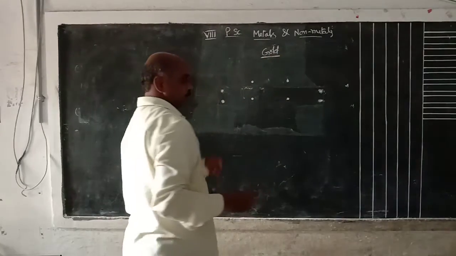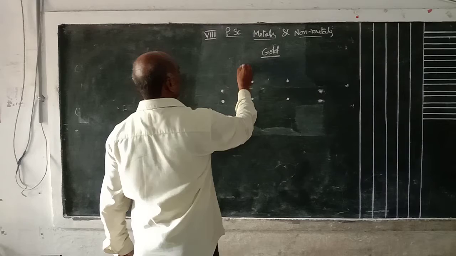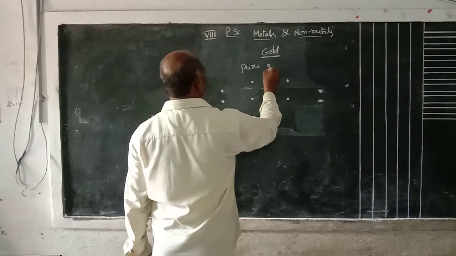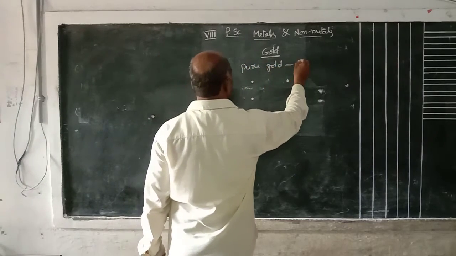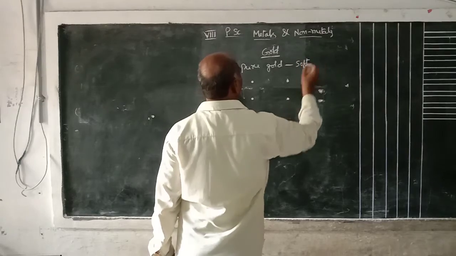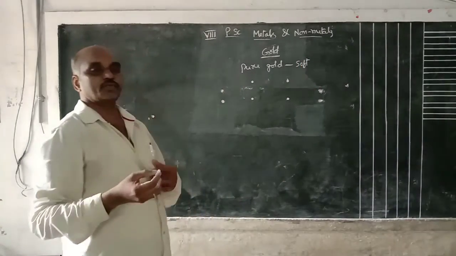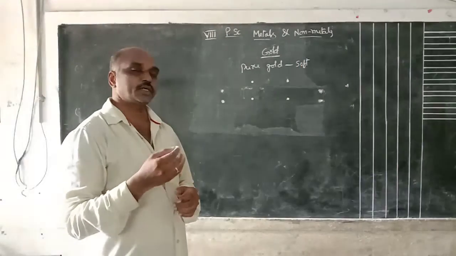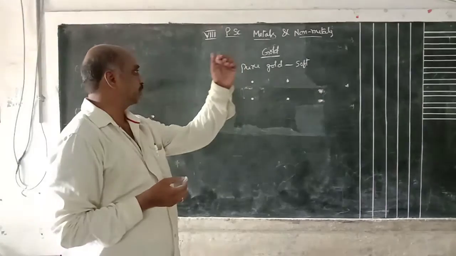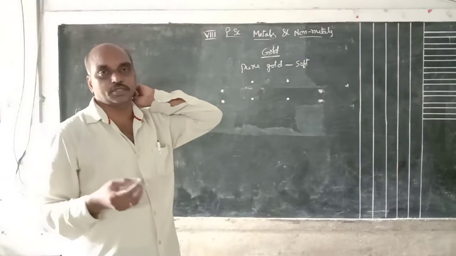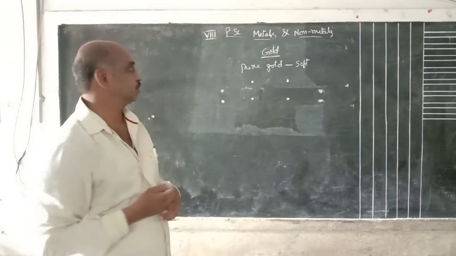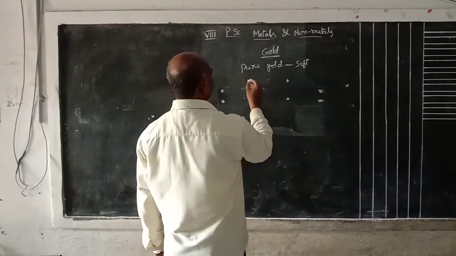Gold. Pure gold is soft in nature. Suppose we convert it into ornaments, whatever different types of ornaments, if we use 100% gold, that is soft in nature and easily breaks. How does it become hard?